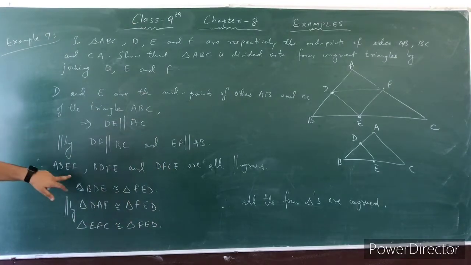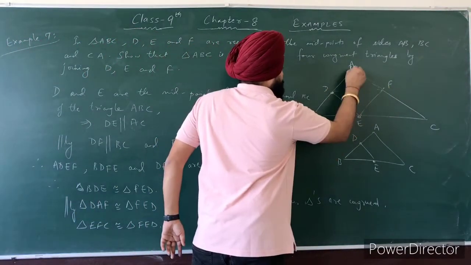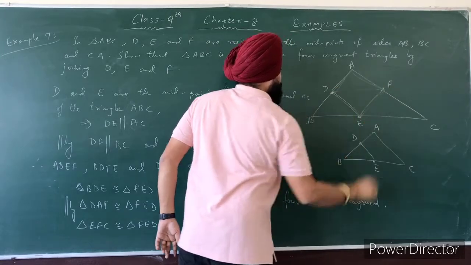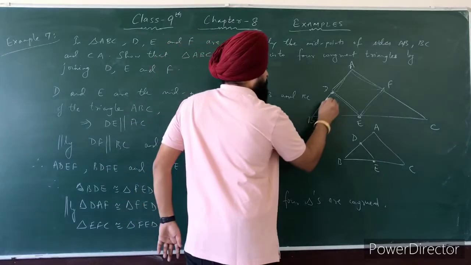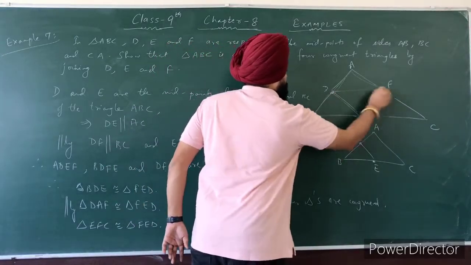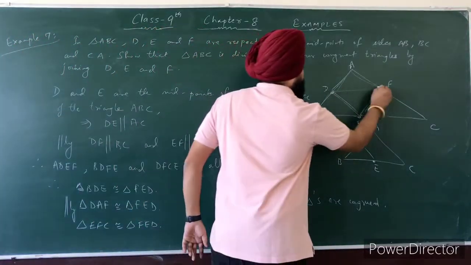So there are a total of 3 parallelograms: ADEF, this one. Second one, BDFE, this one. And the third one is DFCE.